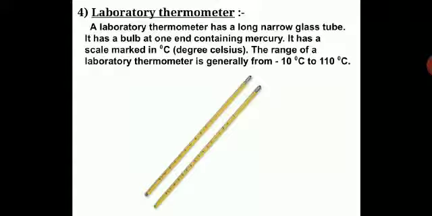Calibration of the laboratory thermometer and clinical thermometer is different. So you need to see the calibration and the making of the lab thermometers. They are totally different. So calibration over here is minus 10 degrees Celsius to 110 degrees Celsius. You just need to write these laboratory thermometer notes in your notebook.